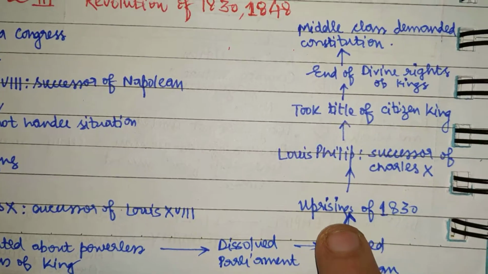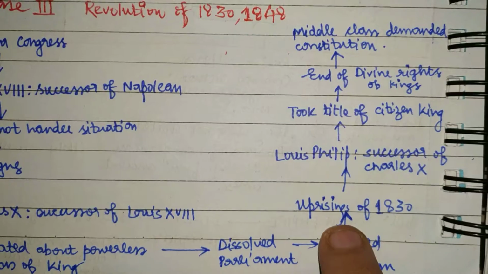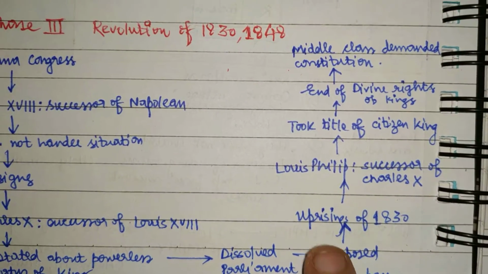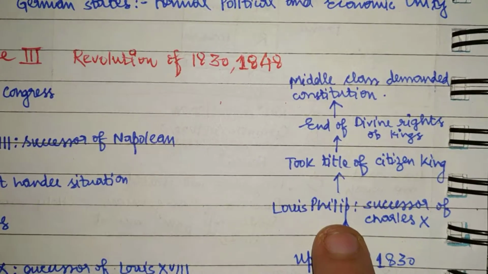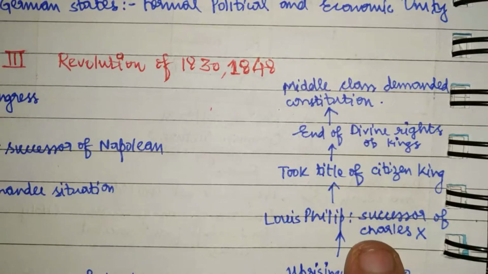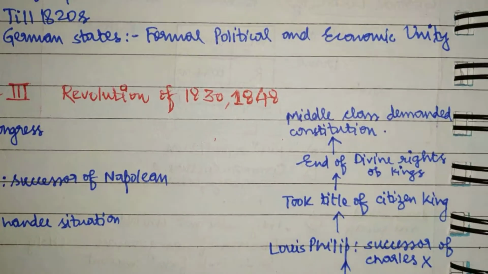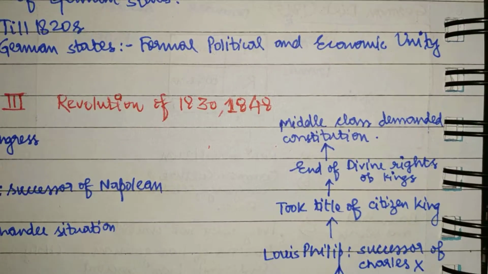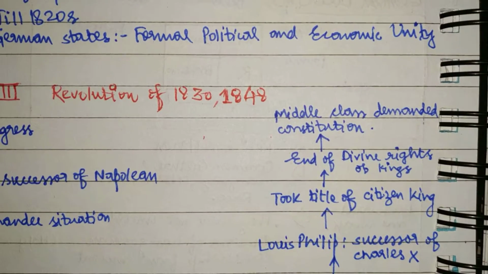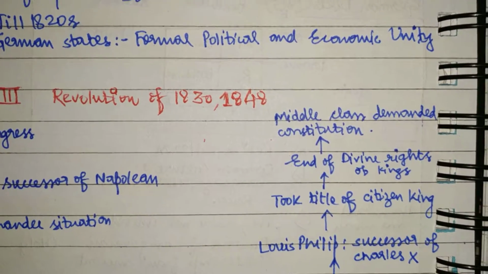This led to the uprisings in 1830, and with this 1830 uprising, Charles X resigned, and Louis Philippe was the successor of Charles X. Louis Philippe took the title of Citizen King, and with this there was the end of the divine rights of the king, that the king has been sent by God to follow his decree mentioned in the Bible.